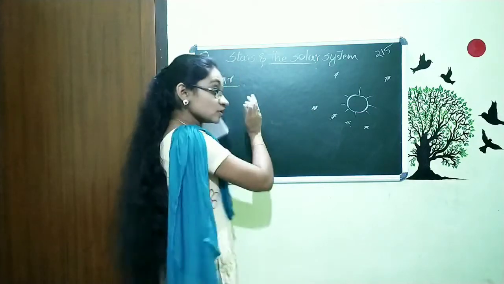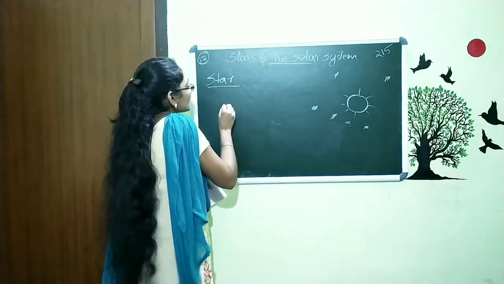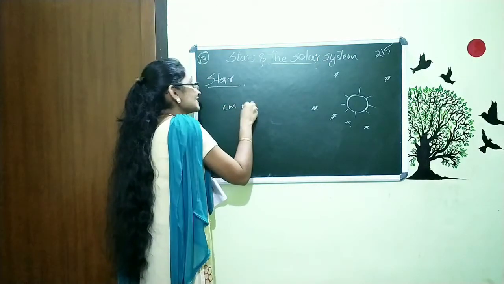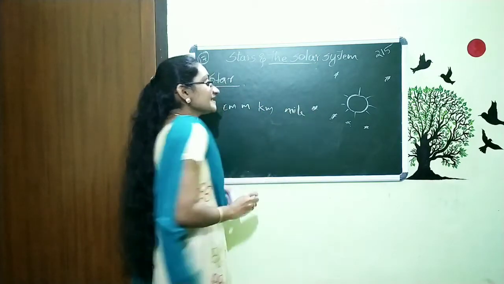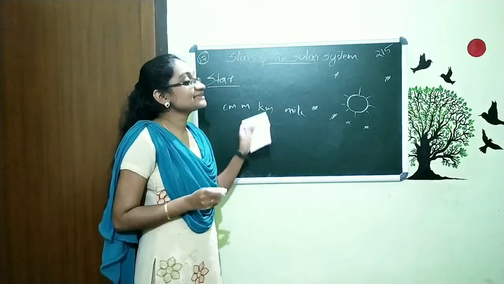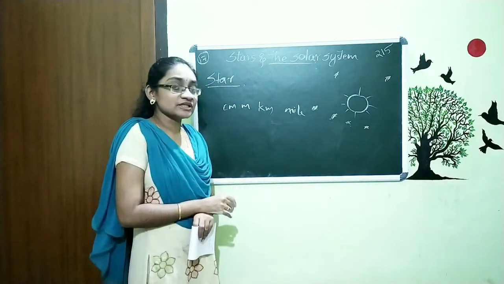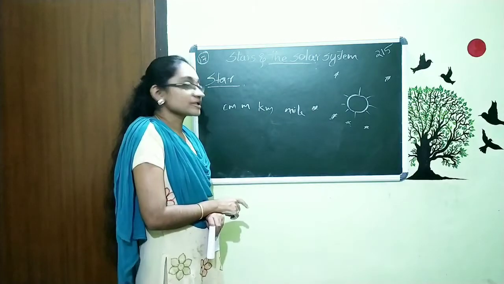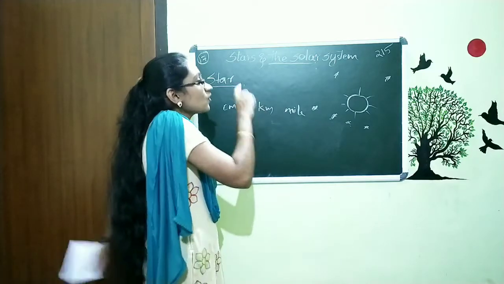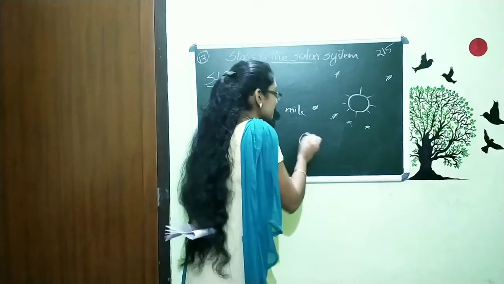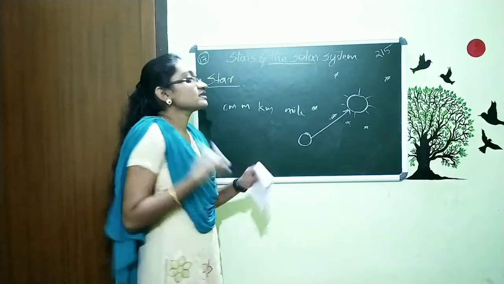We have centimeter, meter, kilometer, mile. In a similar way, for celestial objects and their distances, we want to introduce something new. We will study that in the next class, and also the distance from the earth to the sun. These we will discuss in our next class.